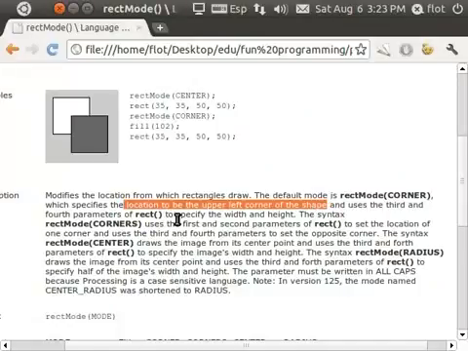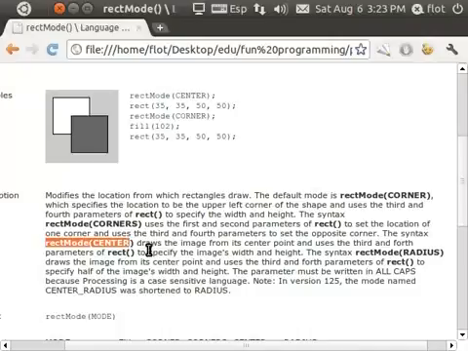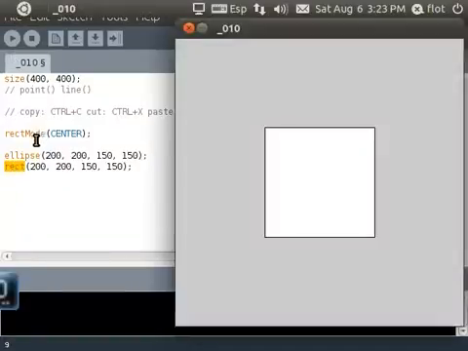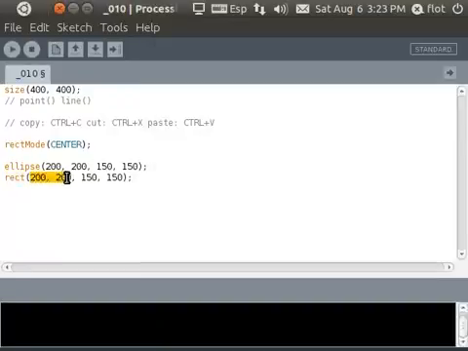So I see here there is rectMode CENTER. Let's just try out that one. I copy, you can copy it from here. rectMode, oh no, not corner, center. CENTER, and I put this line inside our program before we do any drawing. rectMode CENTER, and then hopefully we get the rectangle in the center now. Right. I want to clarify that this center doesn't mean that it will draw on the center of the screen. It means that these two values here are indicating the center of our rectangle and not the top left corner.